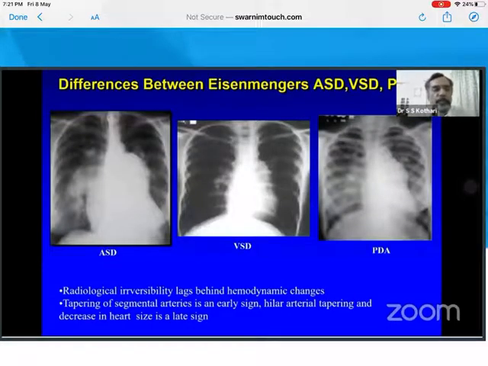X-rays can distinguish between VSD Eisenmenger, PDA Eisenmenger and ASD Eisenmenger. Very large dilated PAs with a small aorta and a dilatation at the site of the PDA, maybe a calcification. So calcification in the PA means Eisenmenger. Calcification in the duct means a patent duct with increased PA pressures and the like.